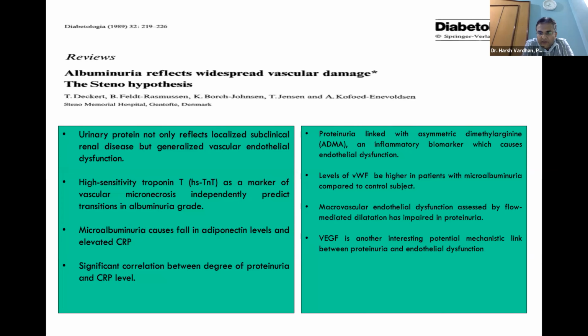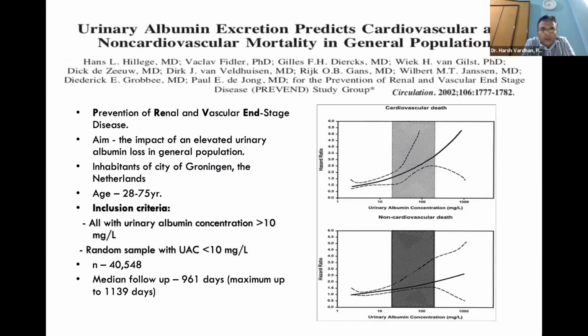The level of von Willebrand factor is also higher in macroalbuminuria. Macrovascular endothelial dysfunction, which is assessed by flow-mediated dilatation, is also impaired in proteinuria. And vascular endothelial growth factor is another interesting potential mechanistic link between proteinuria and endothelial dysfunction. Now, this was the famous PREVEND study, which suggested that urine albumin excretion predicts cardiovascular and non-cardiovascular mortality in the general population. You see the hazard ratio as there is a worsening in albuminuria.